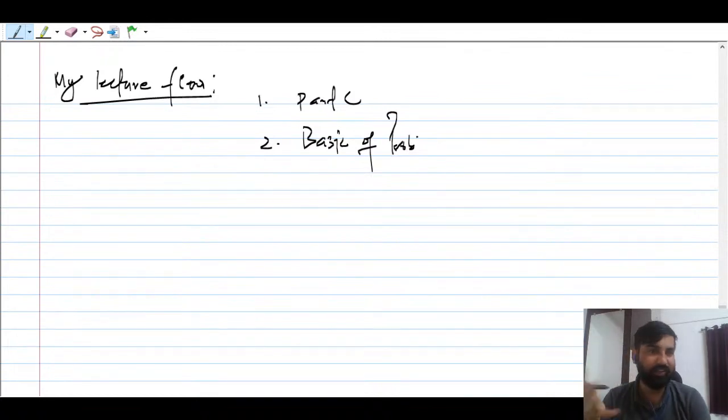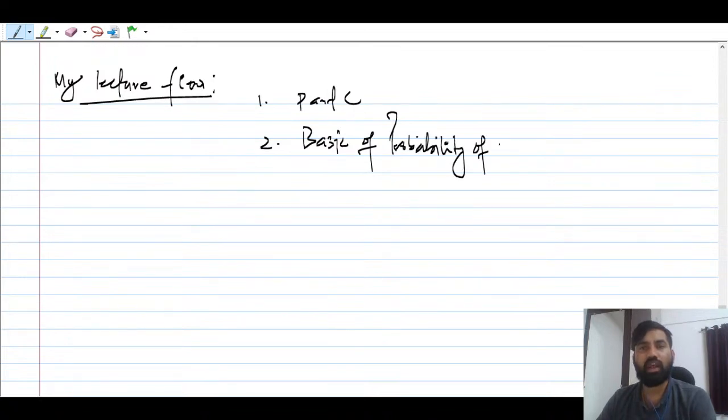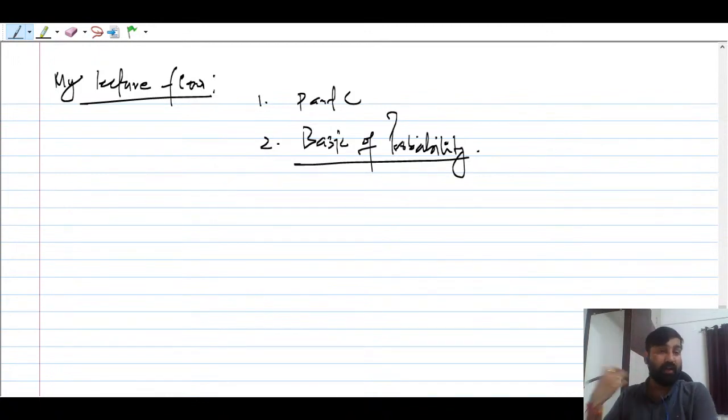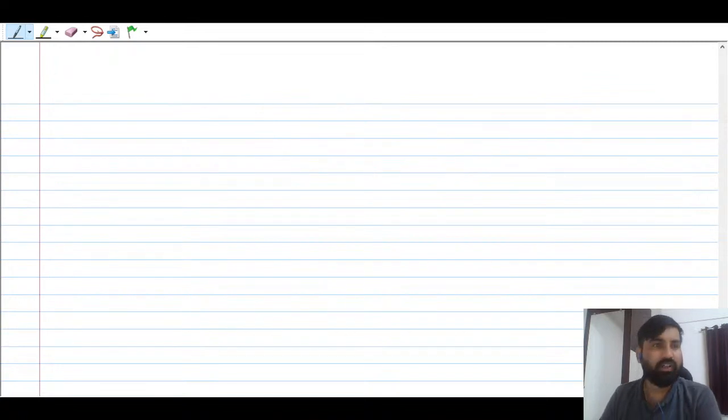Because they forget in their school days, or mastery is not there. You need to have the command on this, right? So basics of probability and statistics. Basics of probability we'll cover first, right? And then we'll move to random variable, and then we'll see for random variable different types of distribution, density functions, and so on and so forth, right? Fine. So the counting is one of the very important techniques.